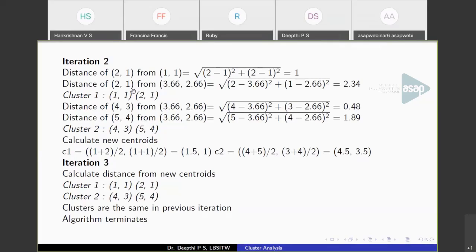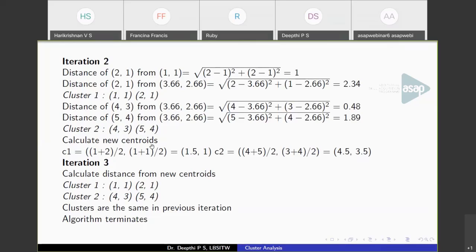So we have calculated the distance of all points except (1, 1), because (1, 1) is already a centroid. We have calculated the distance of (2, 1), (4, 3) and (5, 4) from the centroids (1, 1) and (3.66, 2.66), and we get a partition like this. Cluster 1 will have (1, 1) and (2, 1). Cluster 2 will have (4, 3) and (5, 4).